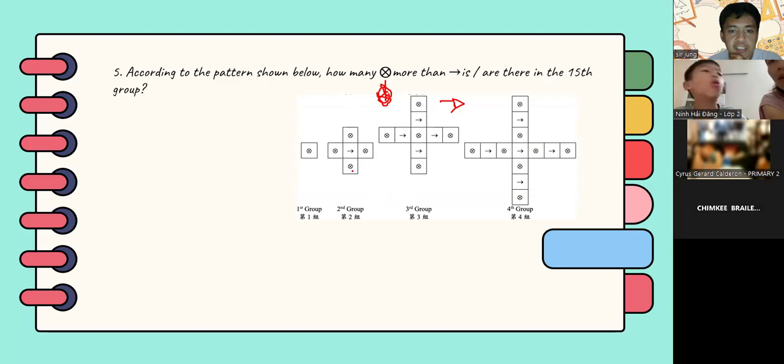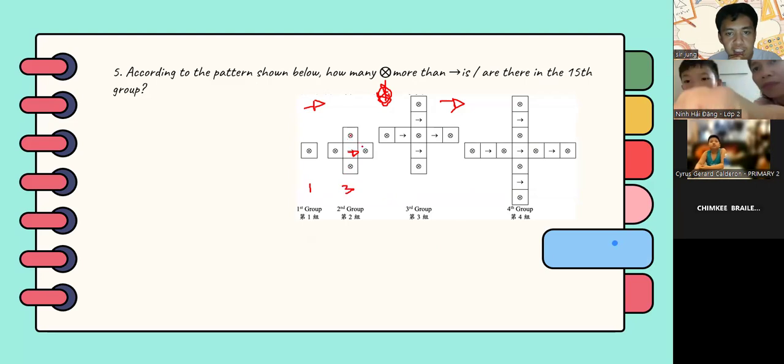So actually, there is a pattern here. In the first group, we have 1 more than the arrow, right? On the second group, we have 3 symbols more than the arrow, right? And on the third group, if we count it, we have 1, 2, 3, 4, 5 symbols, right?